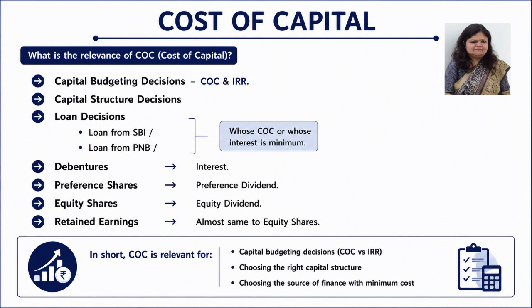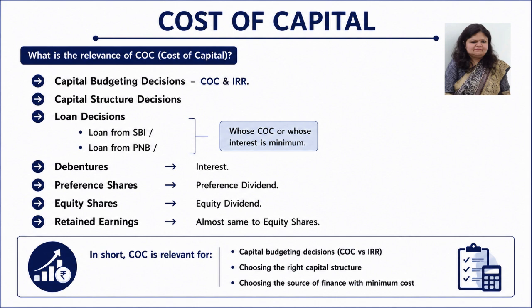Next, coming to capital structure decision. Suppose you have taken loan from SBI, you have taken loan from PNB, so you will prefer the loan either from PNB or from SBI whose COC is or whose interest is minimum. So this is the relevancy of COC to take the capital budgeting decision, to take the capital structure decision.